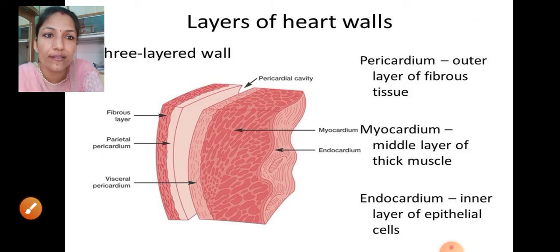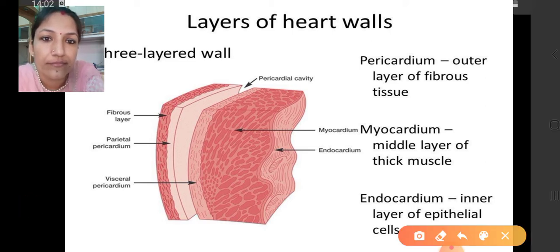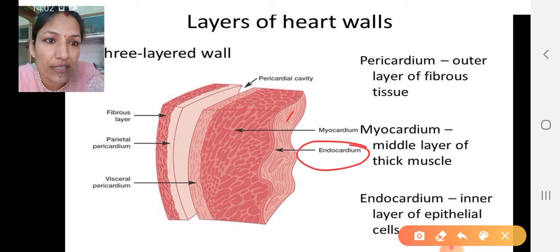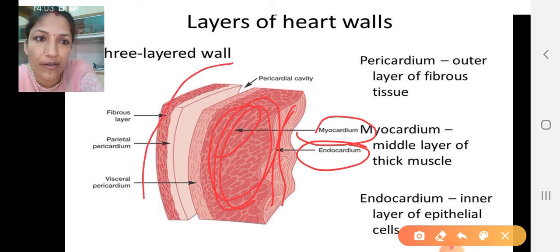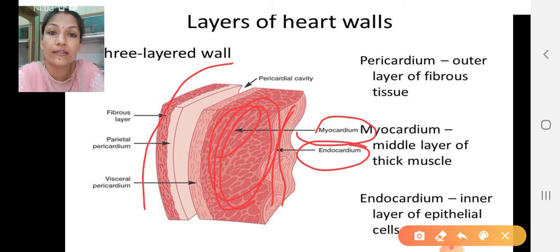You can see over here the endocardium, the inner one. This one, where the cells are mentioned, is the myocardium, and the outermost is the epicardium, which covers it externally.